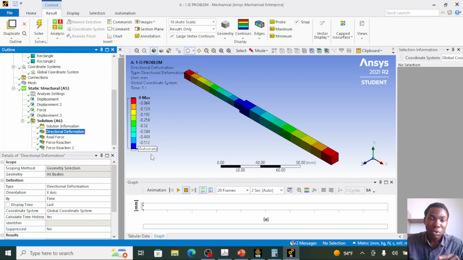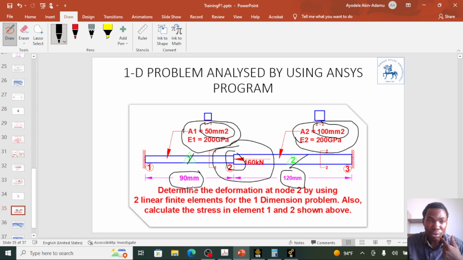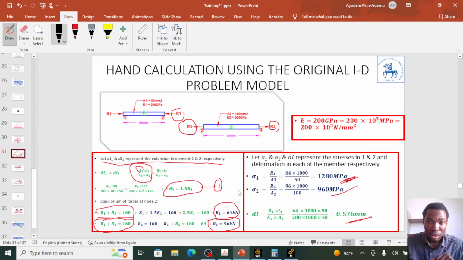And this is actually what we got in our hand calculation. Let me show you on PowerPoint. In my previous lesson, we got the deformation to be 0.576 shown here.